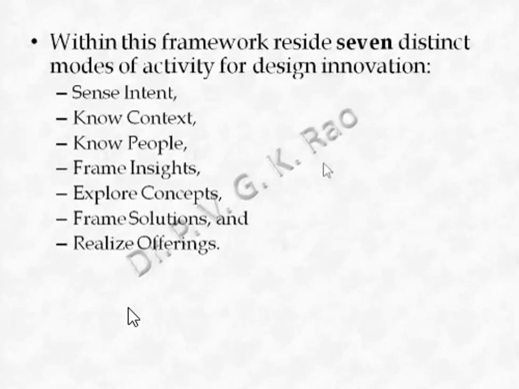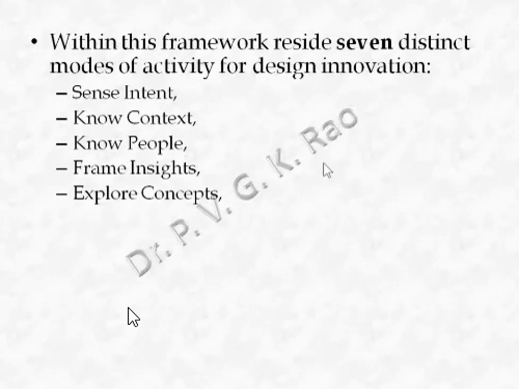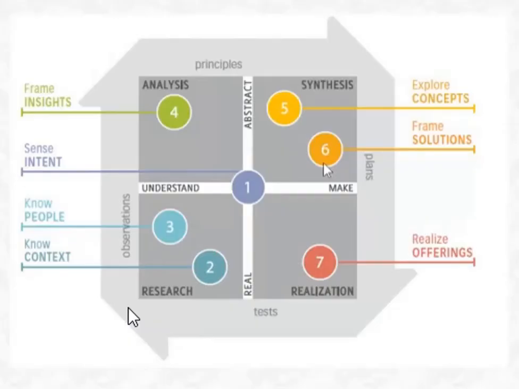So within this matrix or framework, we have 7 distinct modes of activities. They are sense intent, know context, know people, frame insights, explore concepts, frame solutions, and realize offerings.